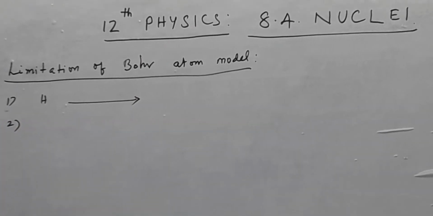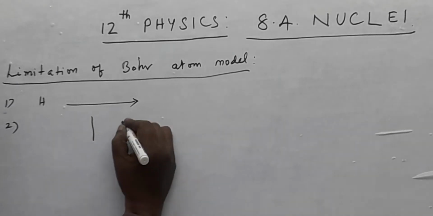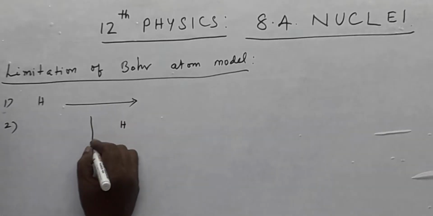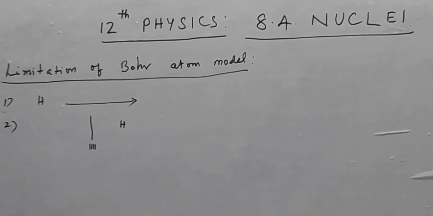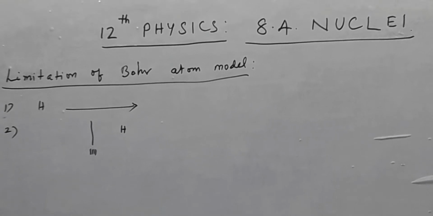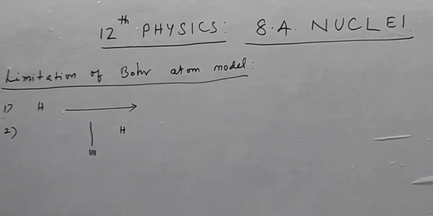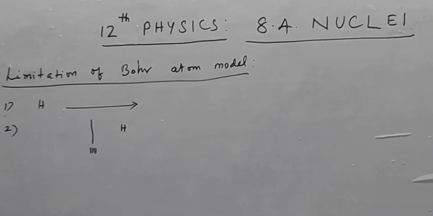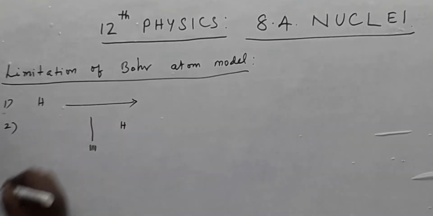when you think about the spectral line of hydrogen atom, there may be more number of fine lines within the same line, and it may be called a fine structure of the line.